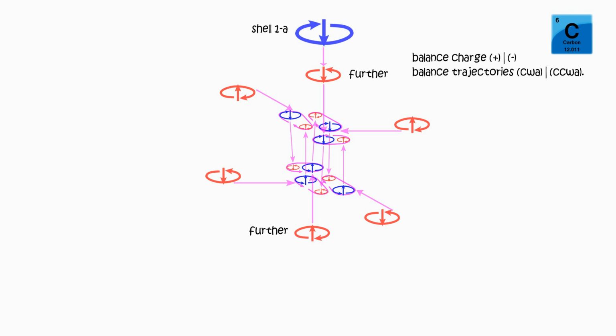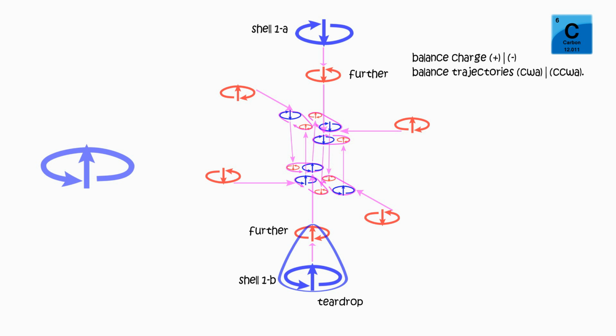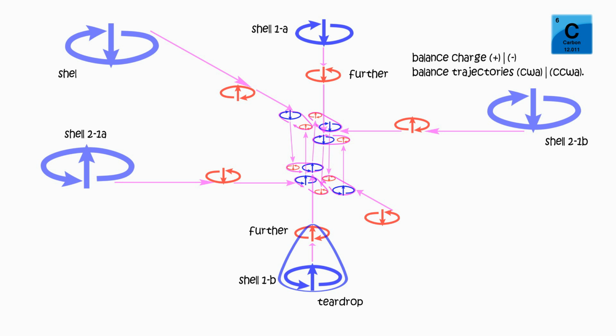Carbon 12. Electron being significantly larger and more dispersed than proton, electron-proton connections always form a teardrop shape. Electron wants to maintain connection with proton in the proton sphere while avoiding other electrons. So the first two electrons stay closest to the nucleus, filling up shell 1. Obstructed by the first shell, the next set of electrons fills up shell 2. Shell 3 has 8 to 18 slots, depending on the total number of protons, and so on.